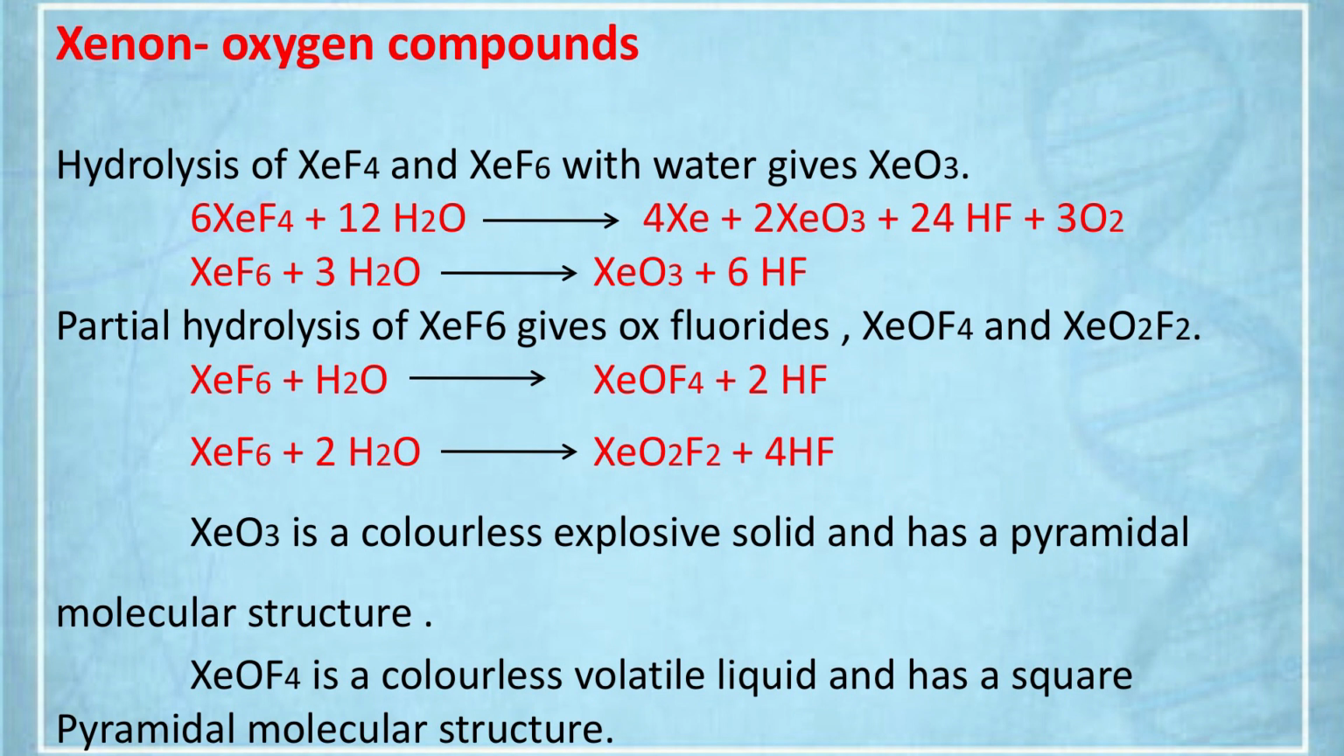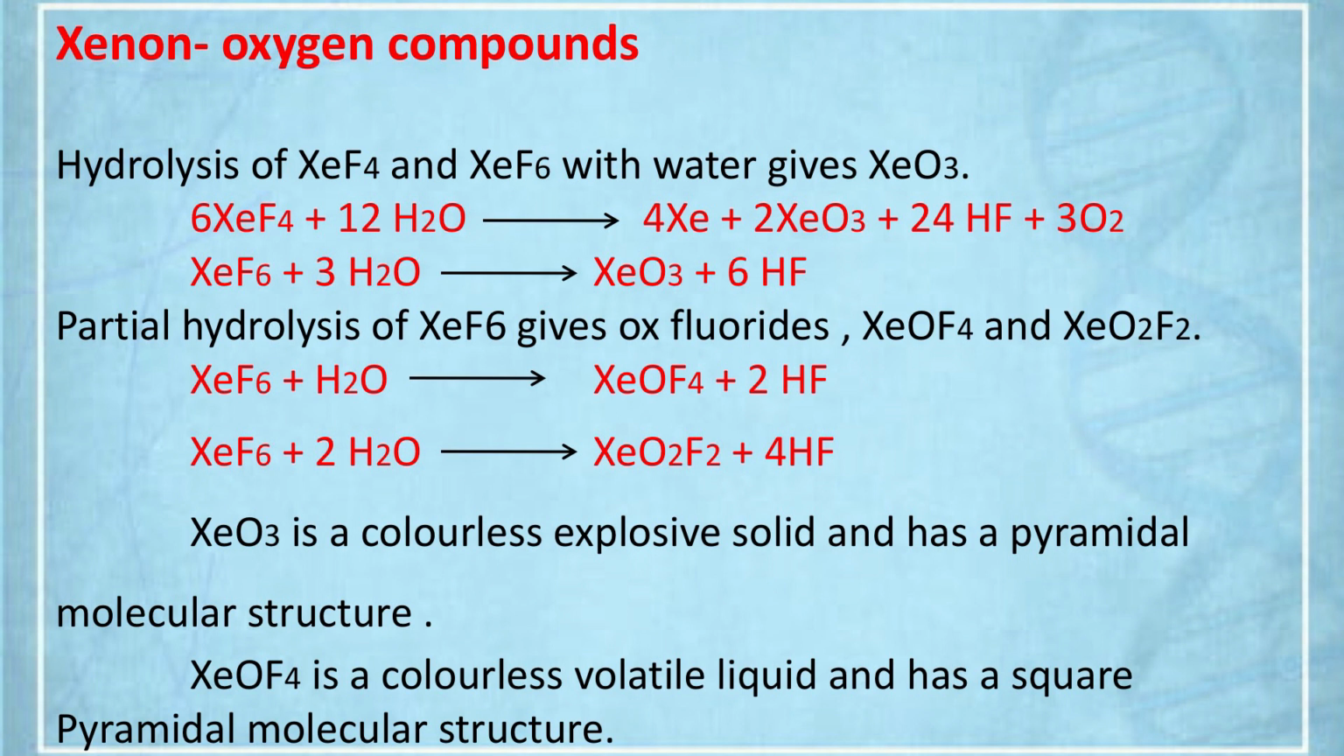XeF6 with water gives XeOF4, and XeF6 with water also gives XeO2F2. What about XeO3? I have already told you. XeO3 is a colorless explosive solid with a pyramidal molecular structure. XeOF4 is a colorless volatile liquid. XeO3 is a solid. XeOF4 is a liquid with a square pyramidal molecular structure. Let us see the structures of XeO3, XeOF4, XeO2F2.